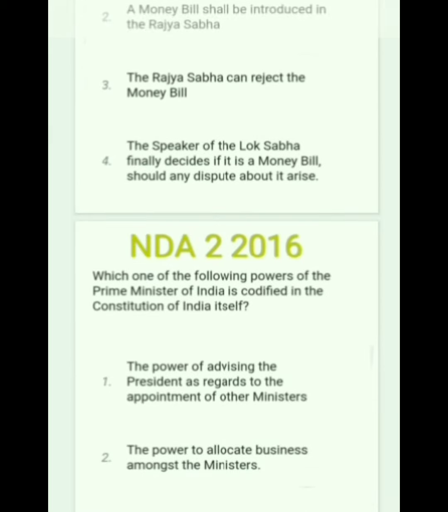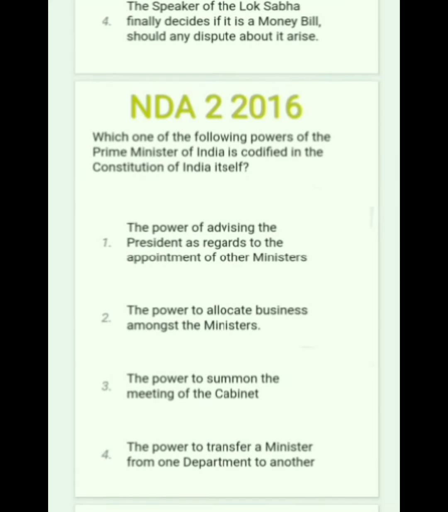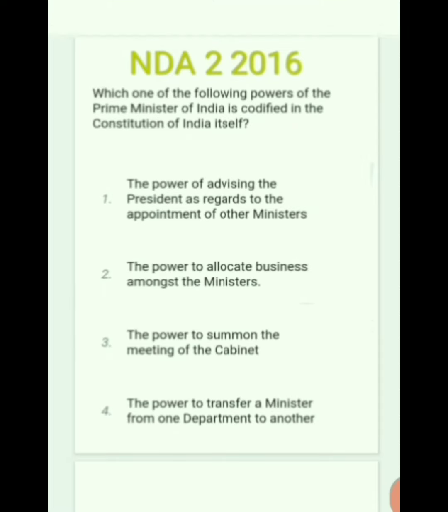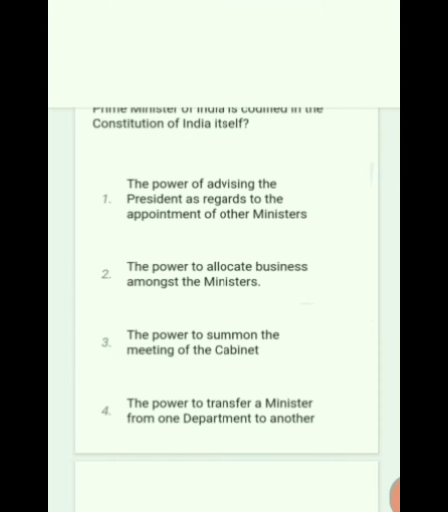Next question. Which of the following powers of the Prime Minister of India is codified in the Constitution of India itself? The power to advise the President regarding the appointment of other ministers. It is correct. The power to allot business among the ministries. Wrong. The power to summon the meeting of the cabinet. The power to transfer a ministry from one department to another. Wrong. So the correct answer is option A.